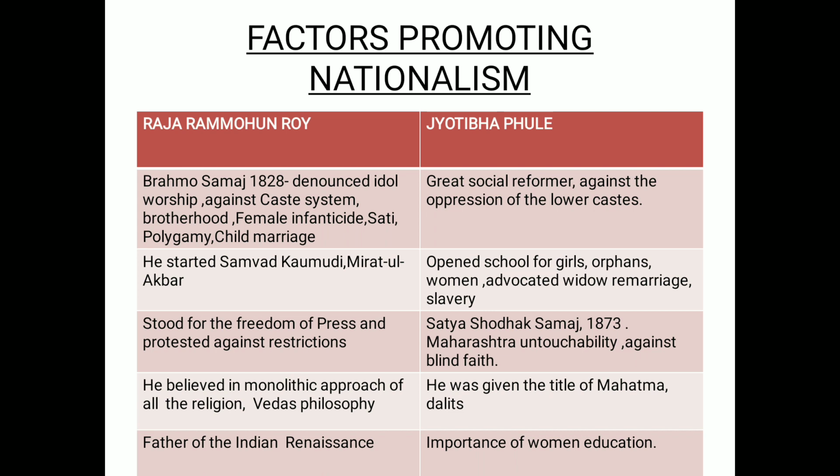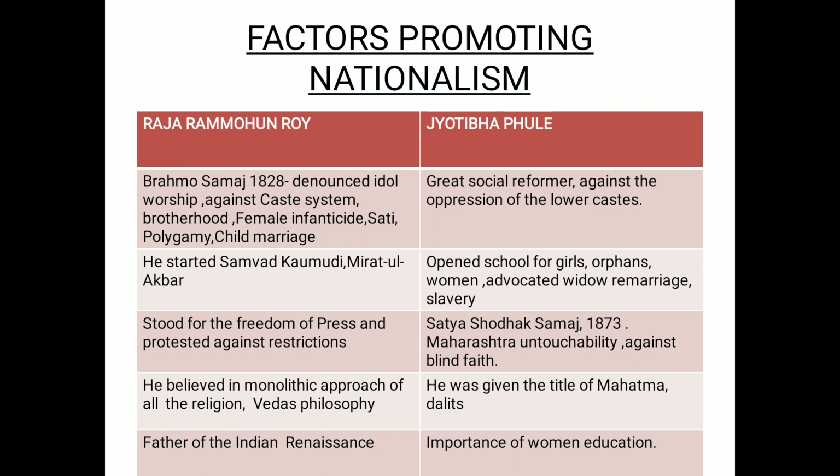Everyone knows he was a social reformer of the 18th century, right? Now, what happened? He founded which society? Brahmo Samaj in the year 1828, and Brahmo Samaj talked about what? It denounced. Denounce means it gave up. It abolished idol worship. It was against the caste system.